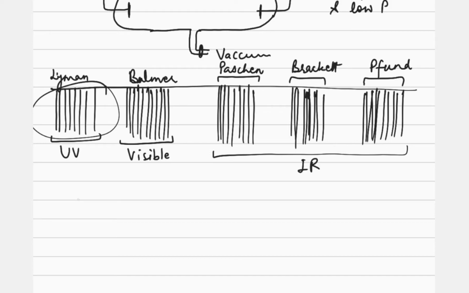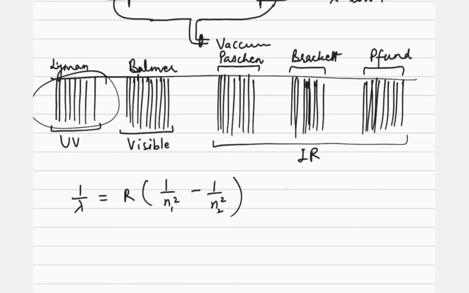It can be calculated by this formula: 1 upon lambda is equal to R into (1 upon n1 square minus 1 upon n2 square). This formula is named Rydberg's formula, after the scientist who proposed it.